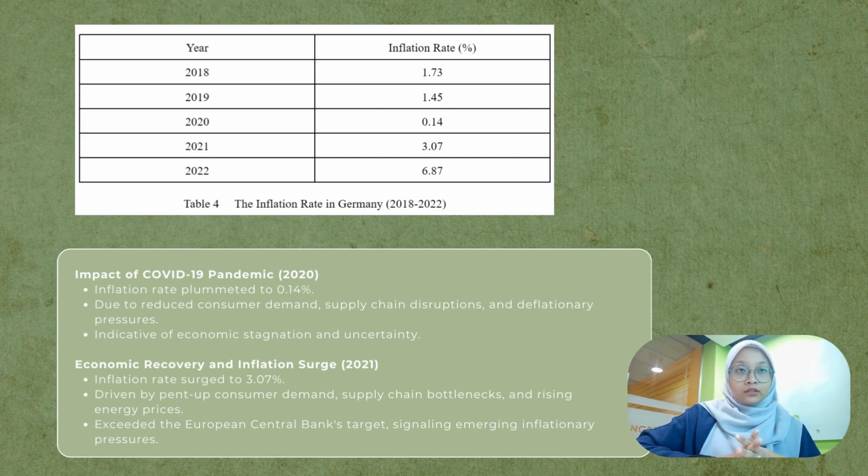In 2021, the inflation rate surged to 3.07%, driven by pent-up consumer demand, supply chain bottlenecks, and rising energy prices, exceeding the European Central Bank target and signaling emerging inflationary pressures.